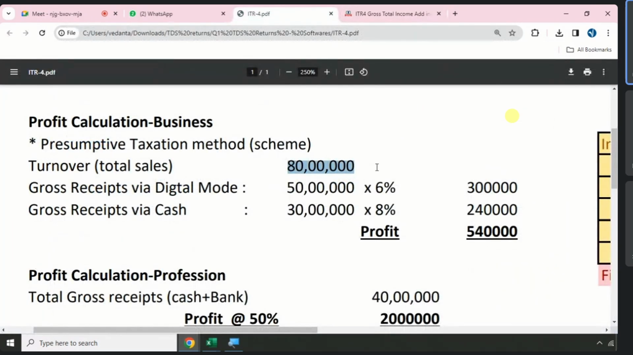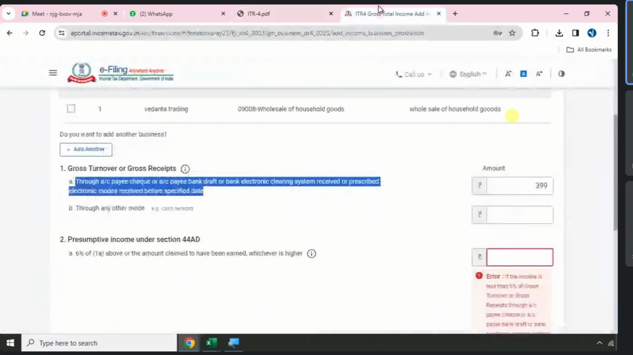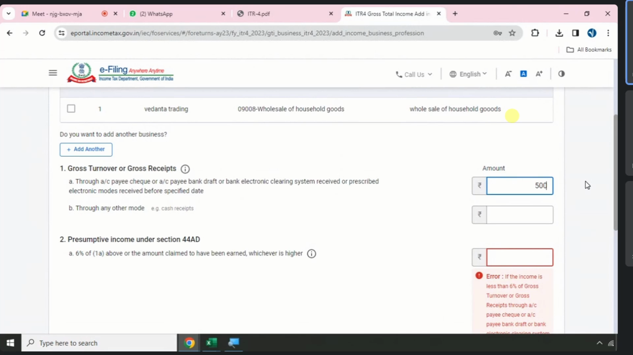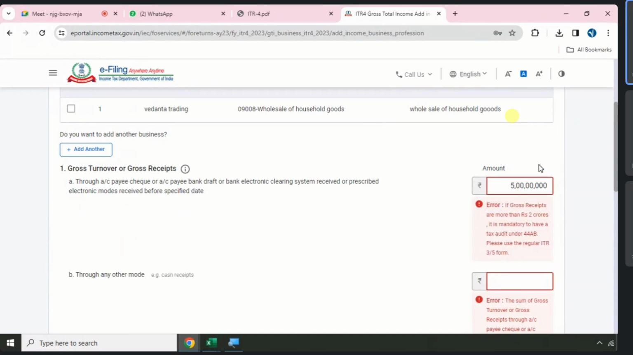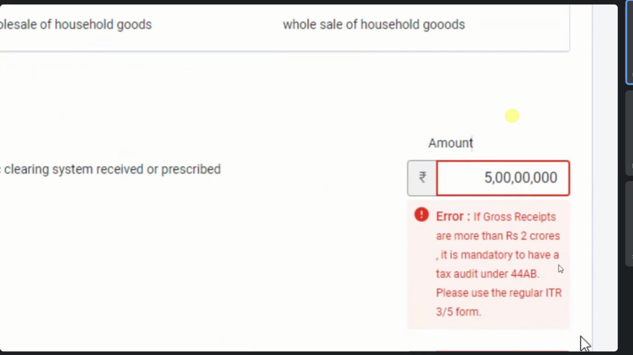What is the total turnover? 80 lakhs. What is the total amount received through account payee? Means the money you received in the bank. How much? 50 lakhs. If I put one more zero, it will become 5 crore. Then I will get an error. See the error. If gross receipts are more than 2 crore, it is mandatory to have a tax audit under section 44AB. Please use ITR 3 if you are an individual. Please use ITR 5 if you are a firm.